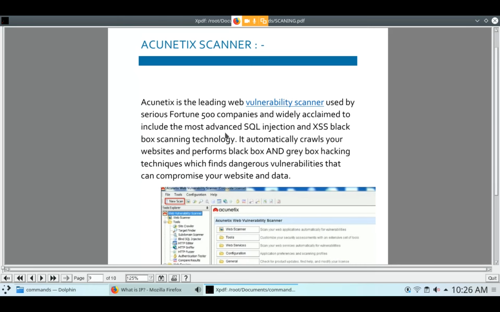Here it includes the most advanced SQL injection, XSS. XSS means cross-site scripting, and SQL is Structured Query Language. We will read this in the next module. It automatically crawls your website and performs black box and gray box hacking. This tool is used for black box hacking and gray box hacking, and this technique finds dangerous vulnerabilities.